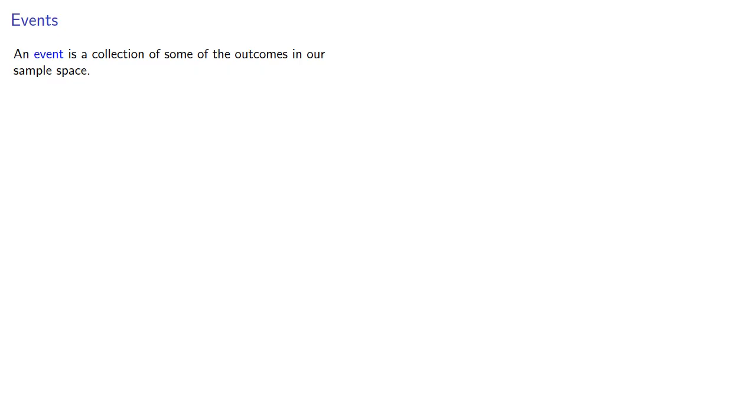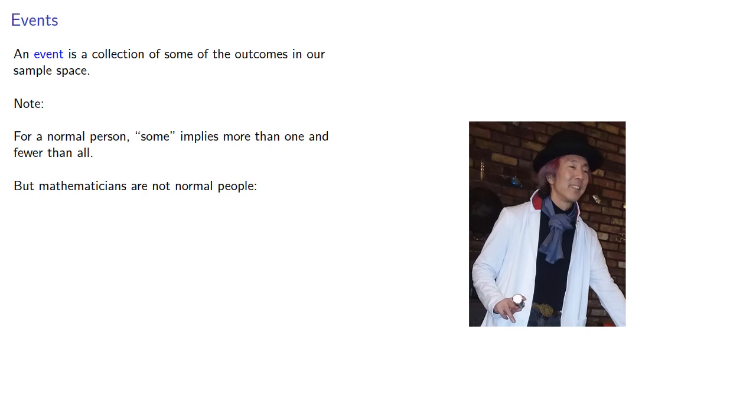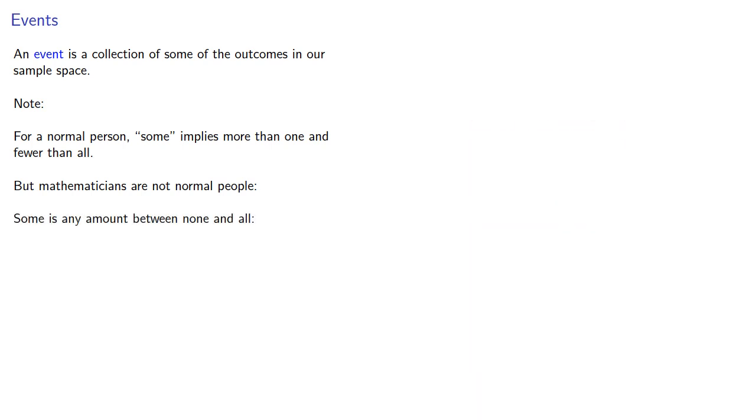So an event is a collection of some of the outcomes in our sample space. Now it's important to note, for a normal person, some implies more than one and fewer than all. But mathematicians are not normal people. Some is any amount between none and all. In other words, when we say some, we might pick nothing at all, and we could also pick everything.